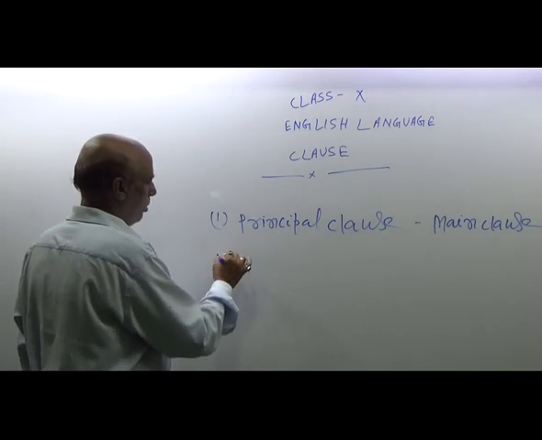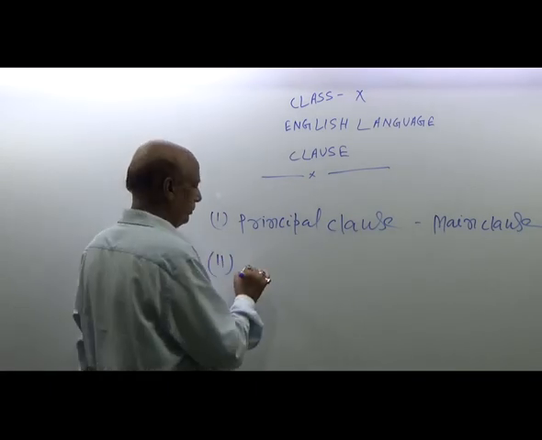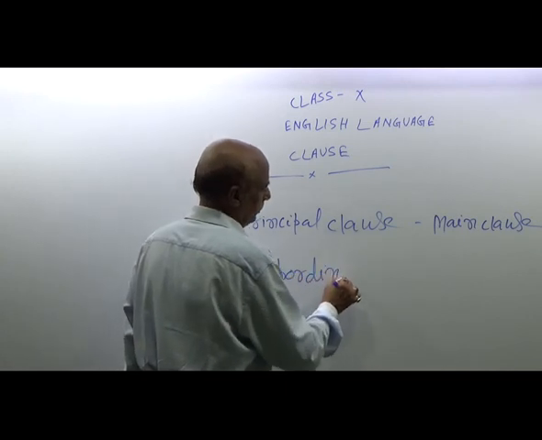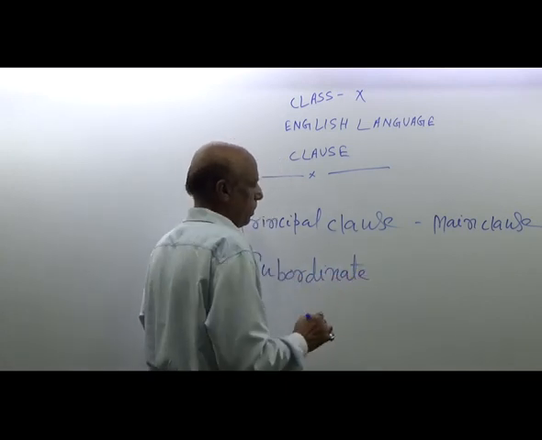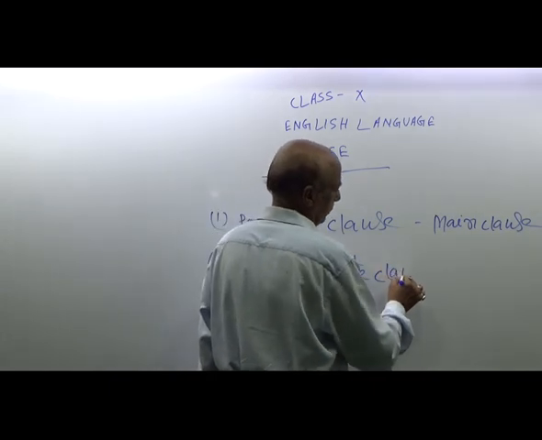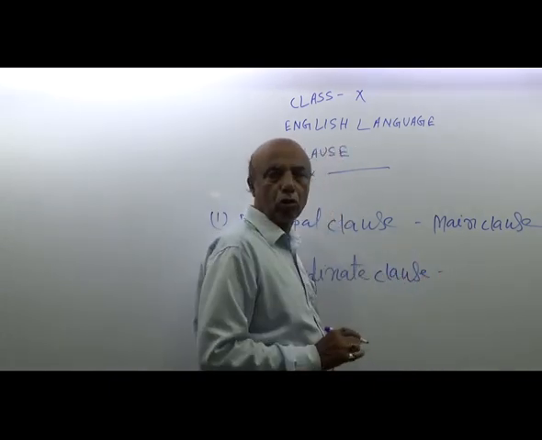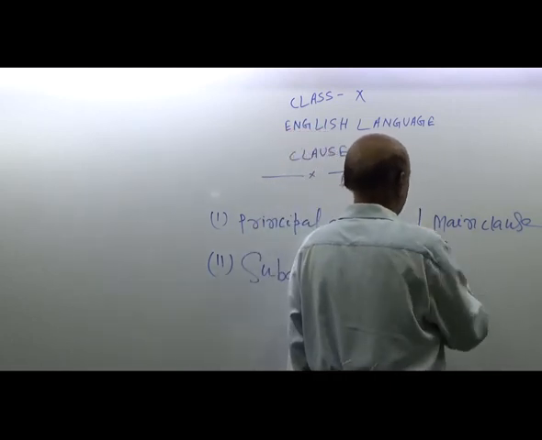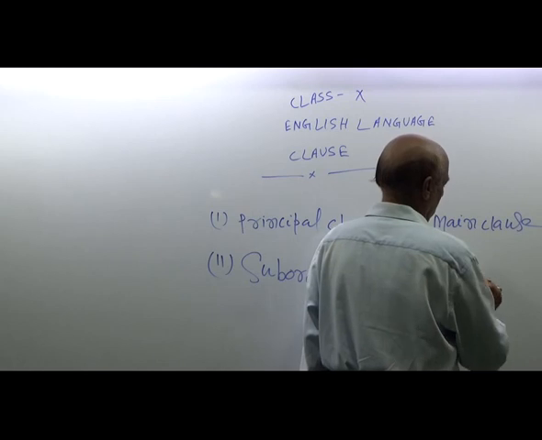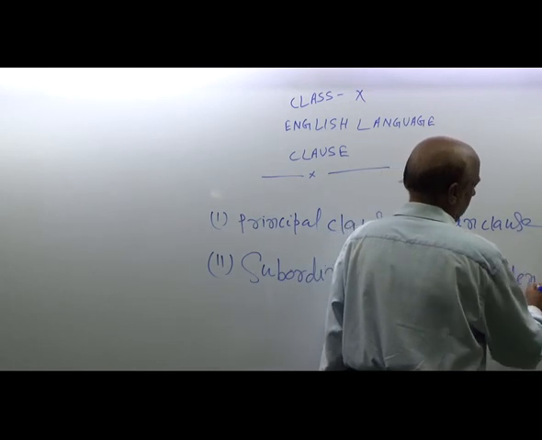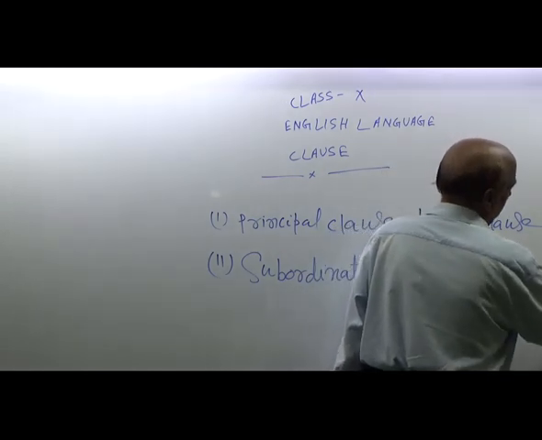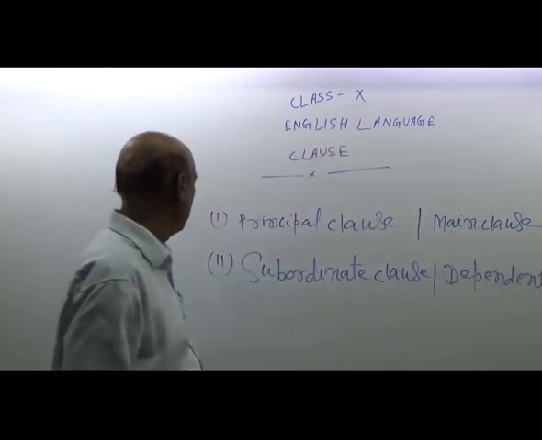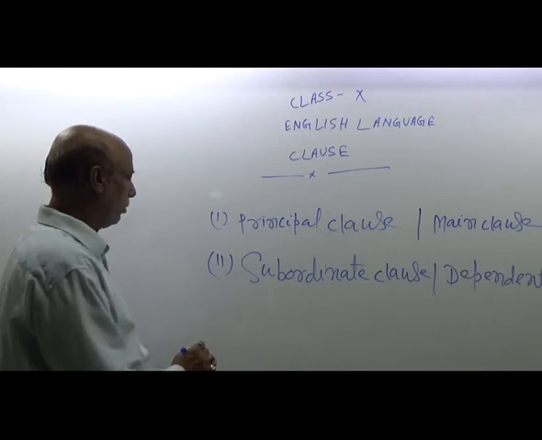Second is called subordinate clause. It is also called dependent clause. And third is called coordinate clause.